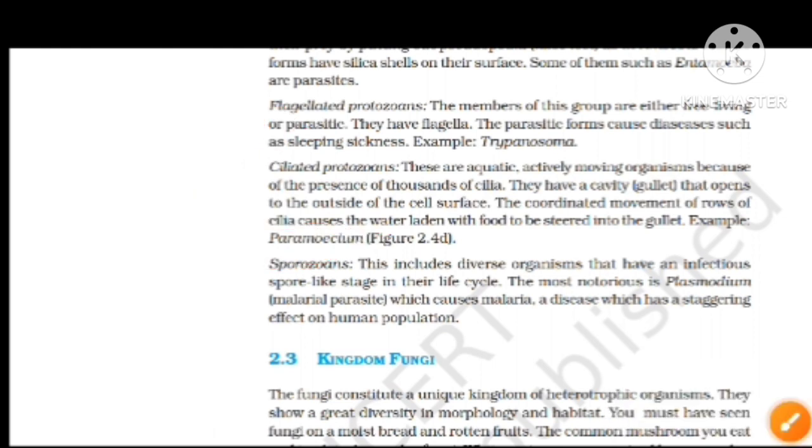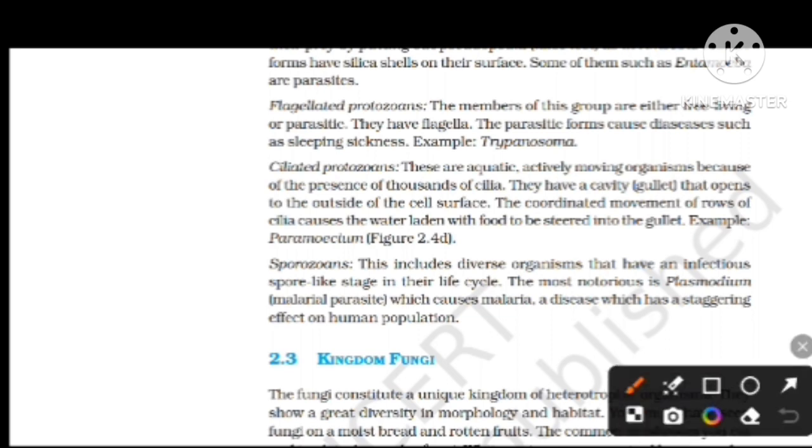And next, sporozoans. The sporozoans include diverse organisms that have an infectious spore-like stage in their life cycle. The name itself says what type of protozoans they are.